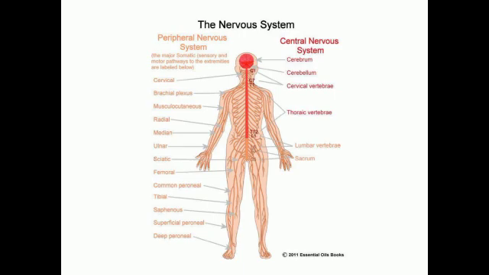The nervous system controls the working of the internal organs, our movements, and even our thoughts and emotions. The circulatory, the respiratory, and the reproductive systems perform their own special functions.